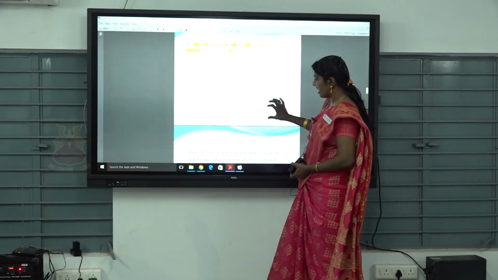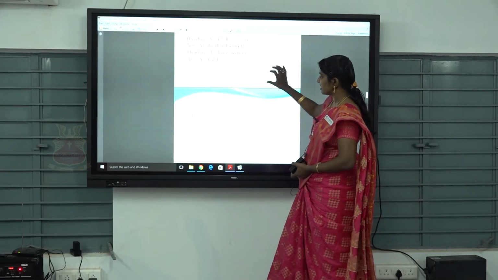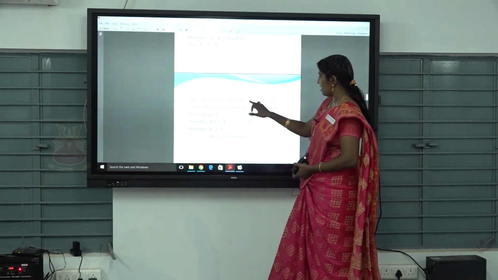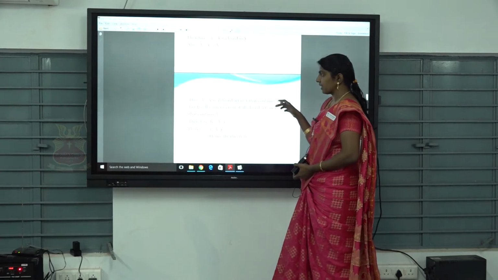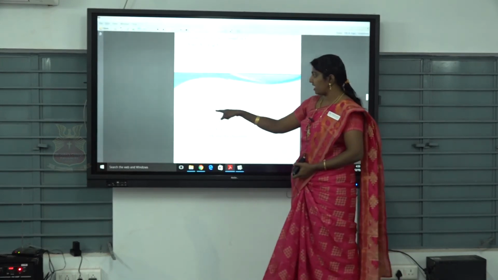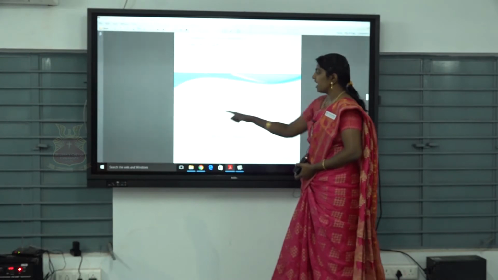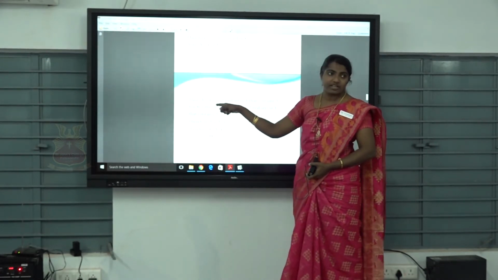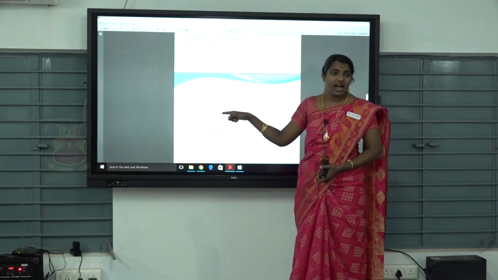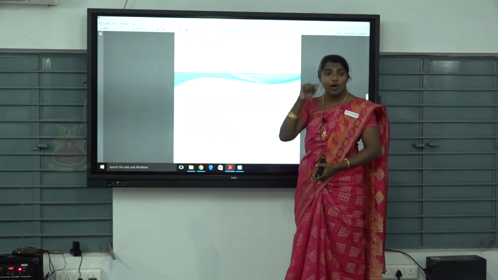So what will we get? Thus A closure intersection Y is a closed set in Y that contains A. But in the starting we have B is the intersection of all closed sets in Y that contains A, because we have taken B as the closure of A in Y, isn't it?